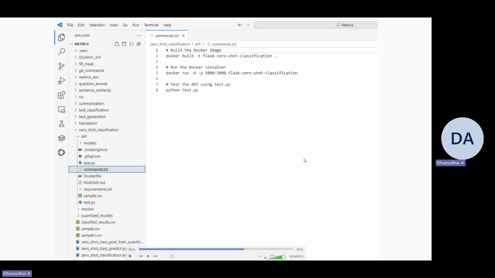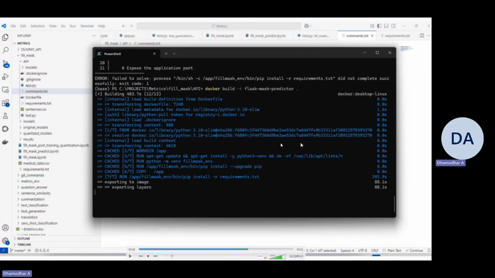Here is another screenshot wherein it shows the commands that we need to execute to create the Docker image and to run the container. And the last command that we have here, python test.py, wherein I have given the code to test these containers. So you don't require Postman to test these APIs. I have included all that in test.py itself, both for single row input and for batch input.